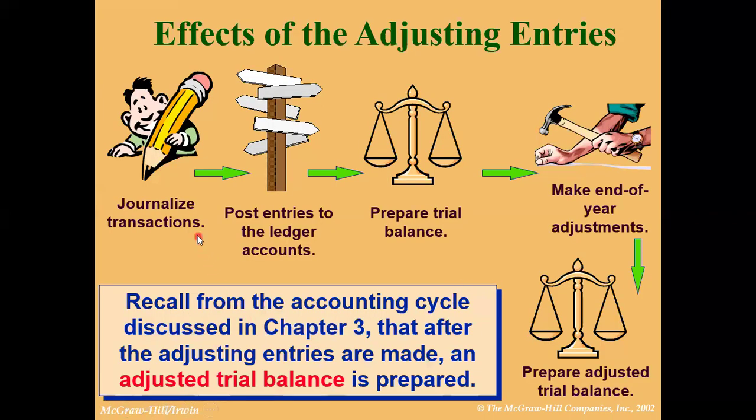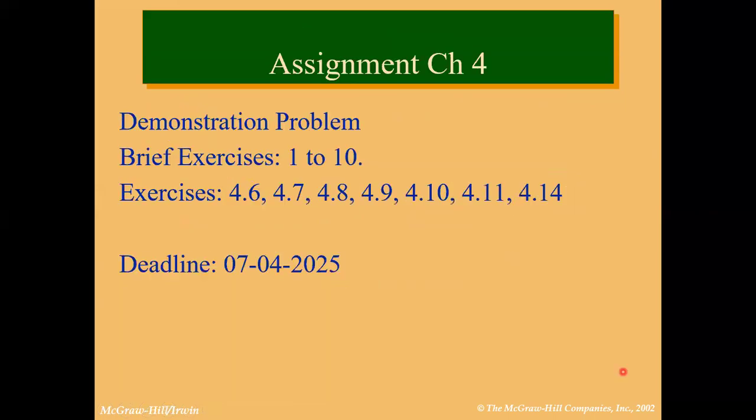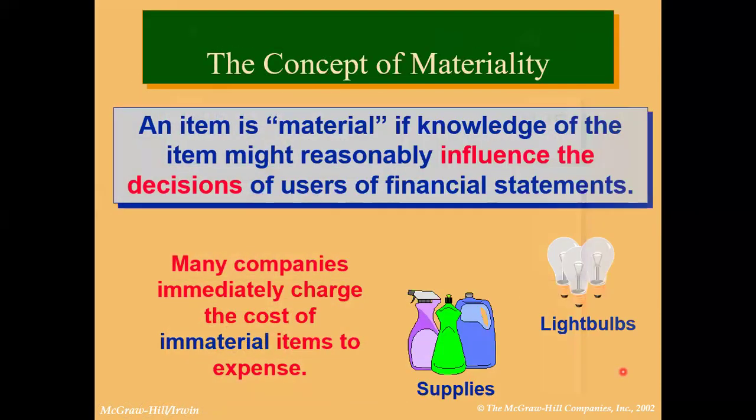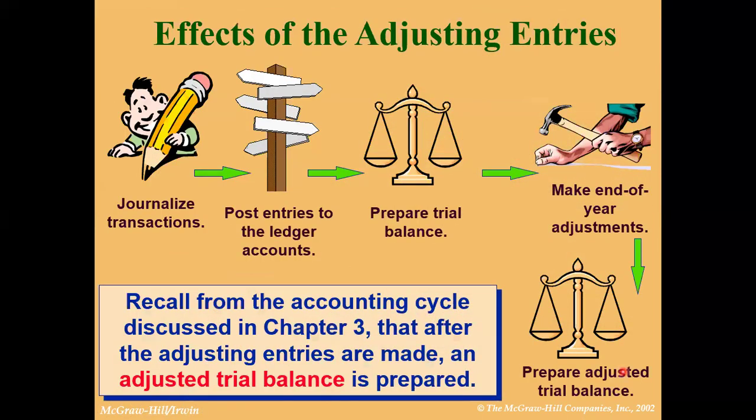So these are the steps of the accounting cycle. We journalize transactions with debit and credit, we post them to the ledger accounts, T accounts. Then we make the trial balance, then year-end adjustments, and after that the adjusted trial balance. So we make adjustments here. Now we will make the adjusted trial balance after this.